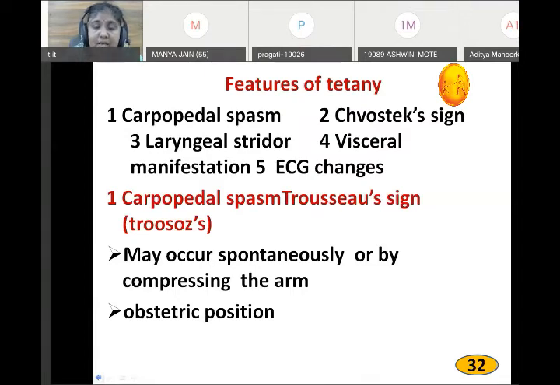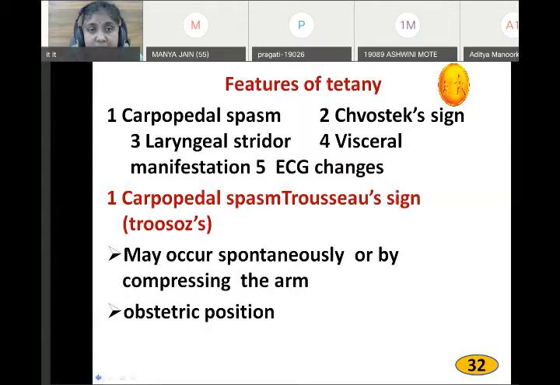Laryngeal stridor means noisy breathing. When the person breathes, you can hear the noise or sound of the breathing. Why? Because of the spasm of the muscle due to hypocalcemia. Mainly, we can hear the sound during inspiration.